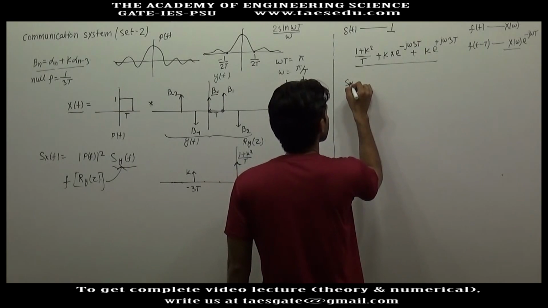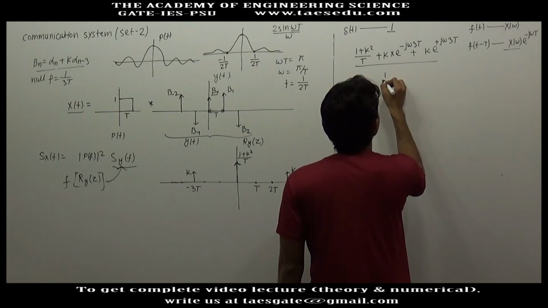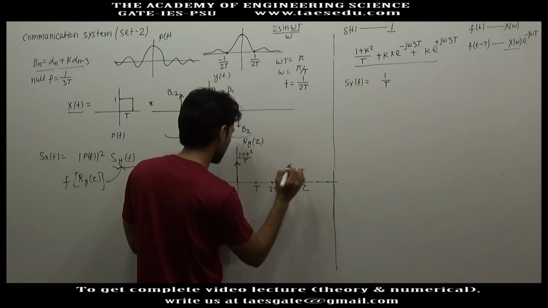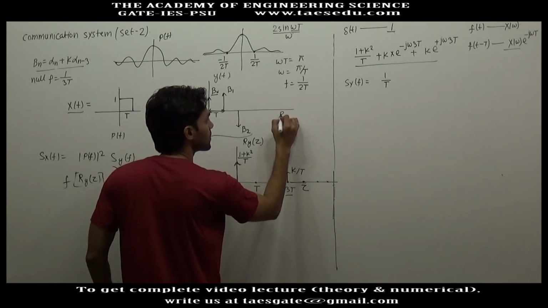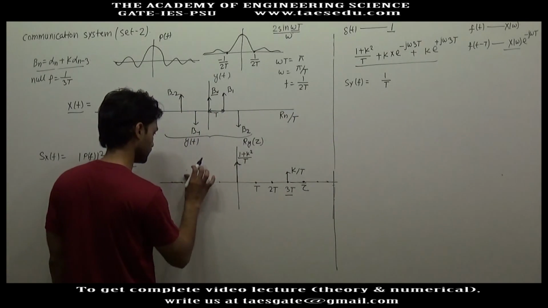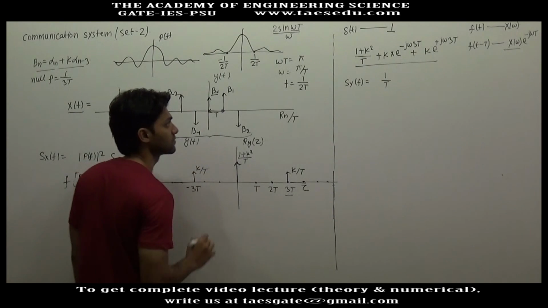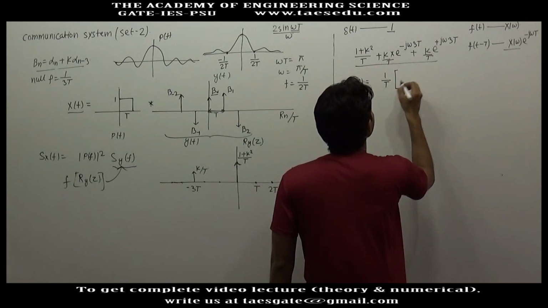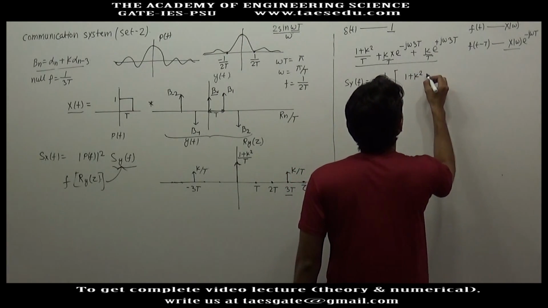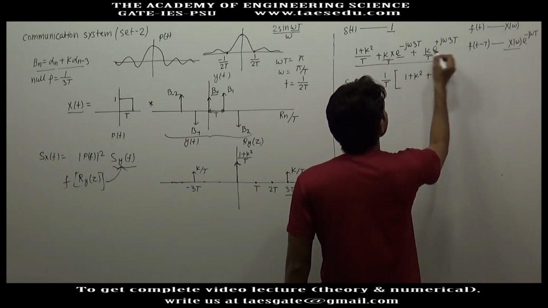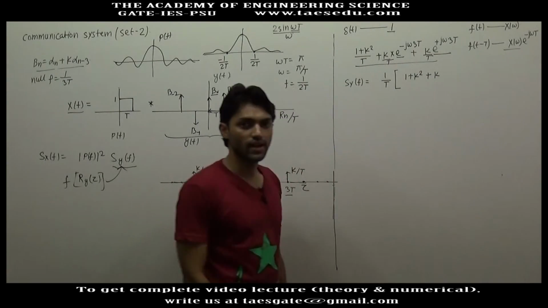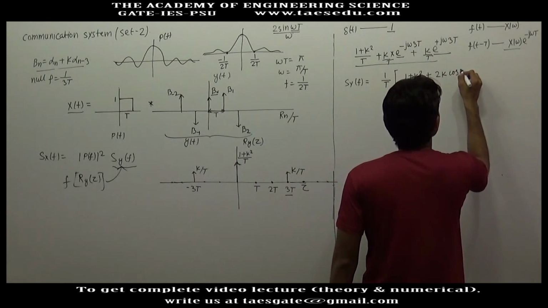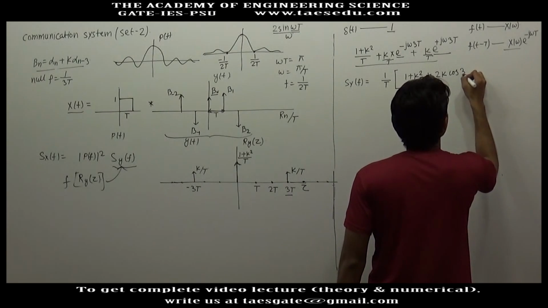So Sy(f) is 1 by T. This strength is not k, this is k by T. The strength is Rn divided by T. This will be k by T. Here also k by T. This will be 1 plus k square plus k into, these two will become 2 cos omega 3T. Here we will have 2k cos 3 omega T.